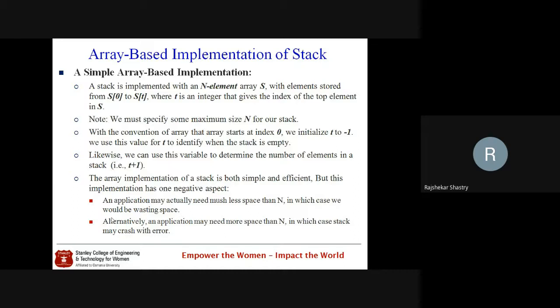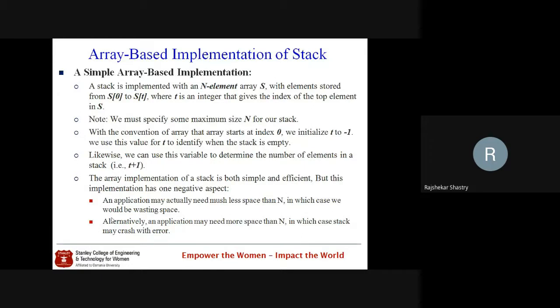Similarly, alternately in application, we need more space. Assume that you have declared 100, but you want to store 110 elements. Your stack is holding 110 elements which you want to insert, but without knowing that you have already declared the size of the array is 100 only. So that means the remaining 10 elements we cannot store in the array. This is what we can call overflow.